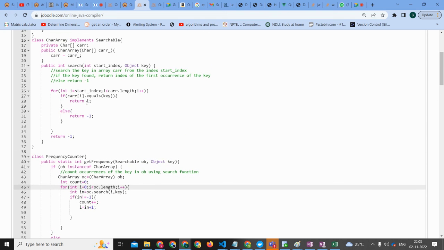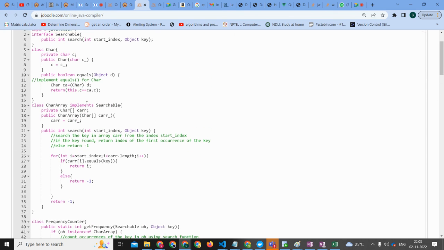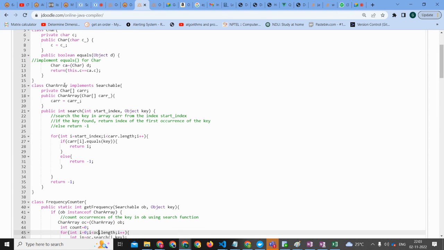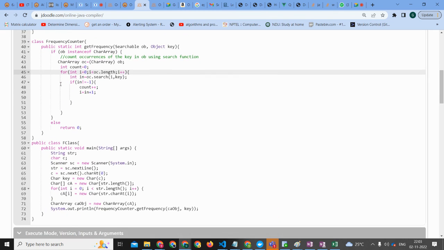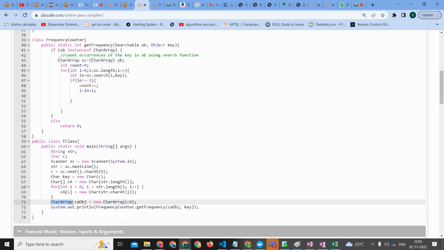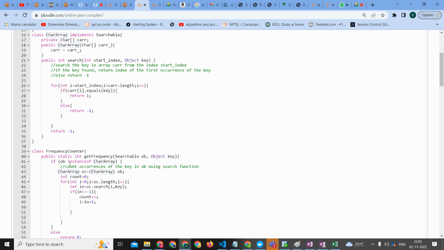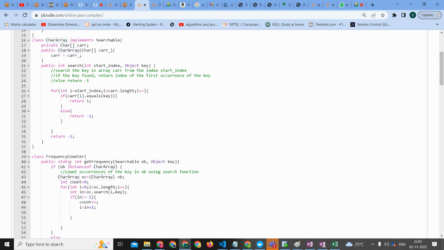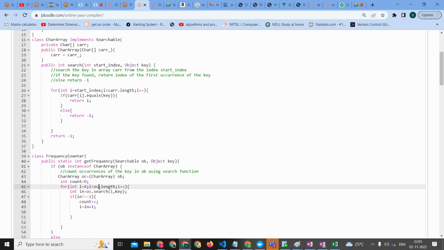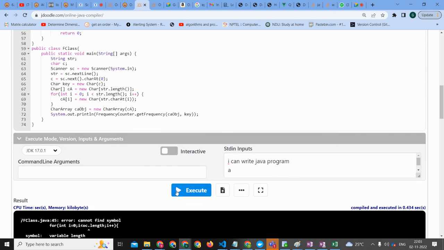OC dot CARR is an array, so for array length we should have OC dot CARR. Just put square brackets, opening and closing. One minute, please. Let me check that.